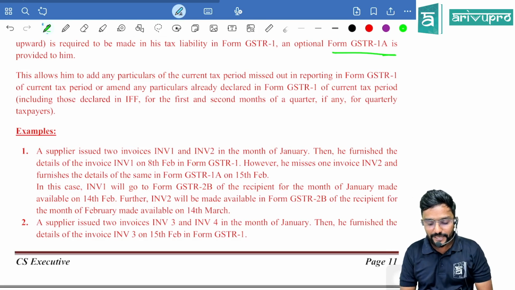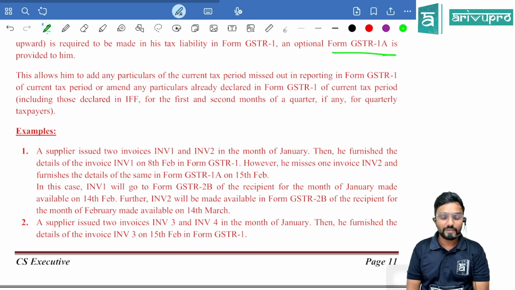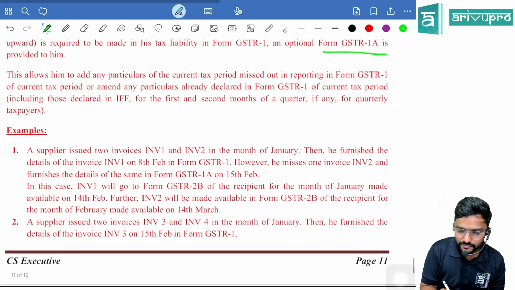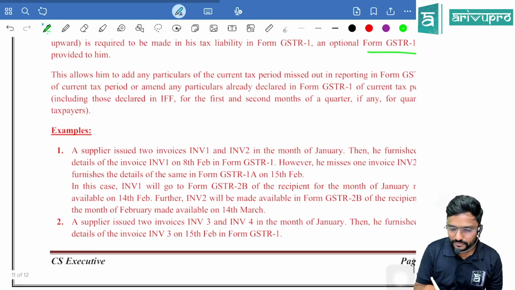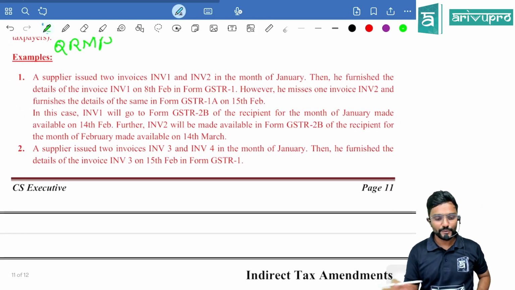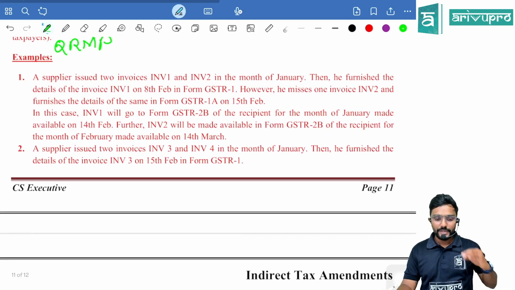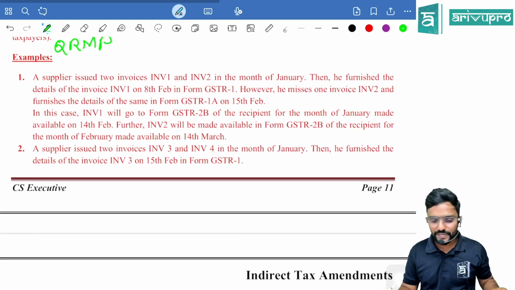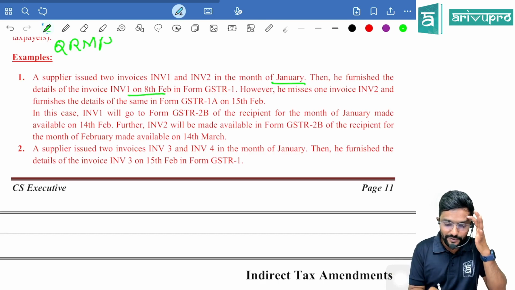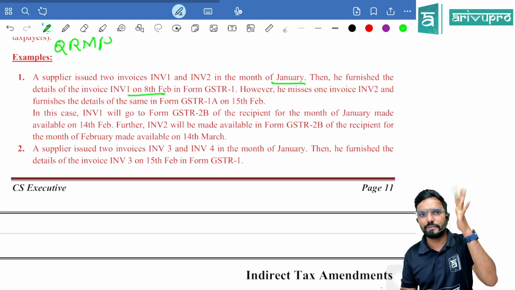For the first and second months of the quarter, if any, for the quarterly taxpayers, that is, who are following QRMP. Yes, some examples also I have added. Let us see. A supplier issued 2 invoices, invoice 1 and 2, in the month of January. Then he furnished the details of invoice 1 on 8th February, on or before 11th February.